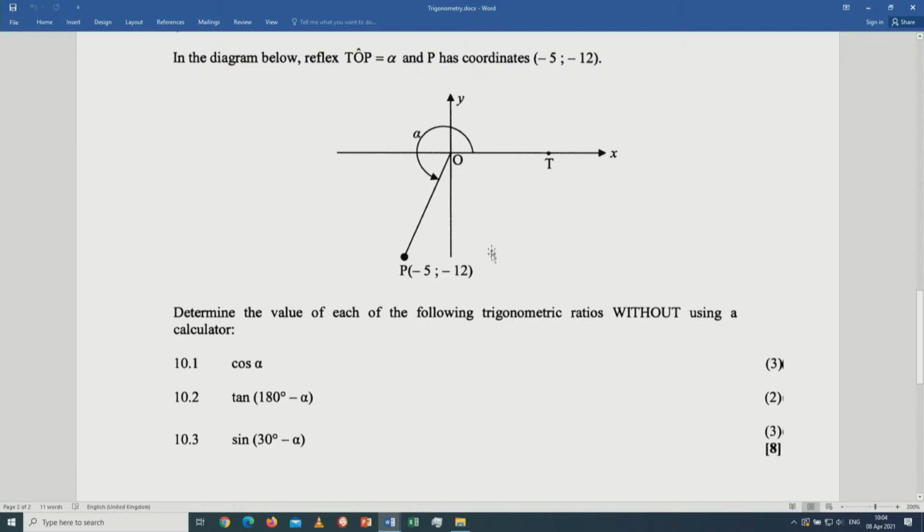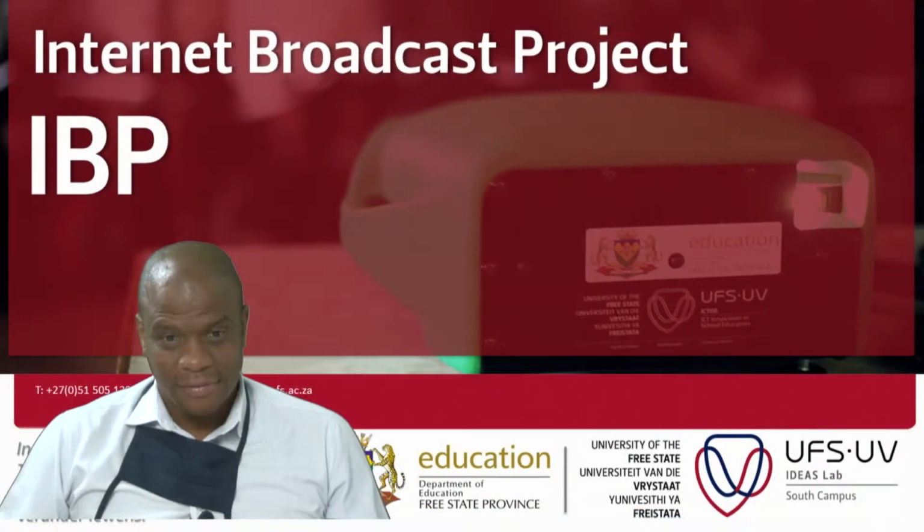Let's prepare thoroughly. General solution, special angles, and simplification of trig ratios, you must know. And the key for you to master this, revise grade 11. After revising grade 11, know your identities, including the compound and double angle identities. Grade 12 learners, we have come to the end of the session.